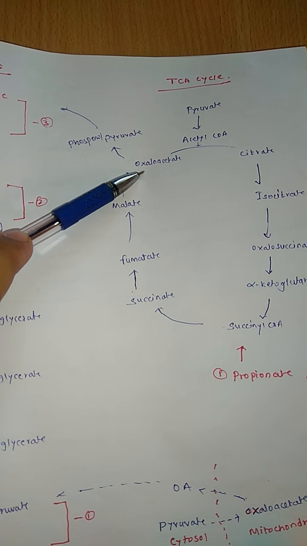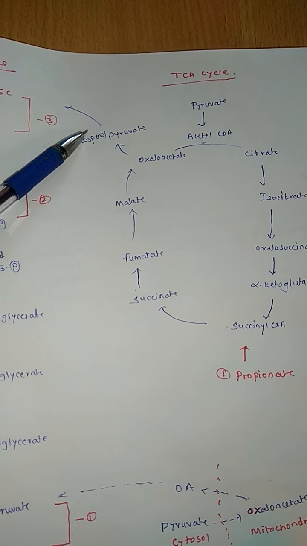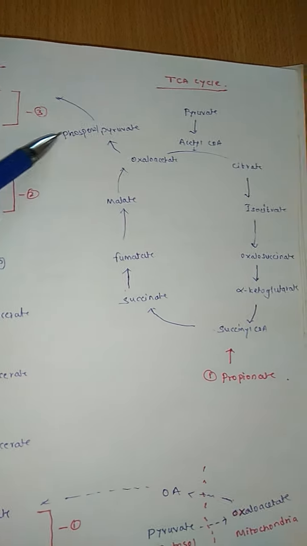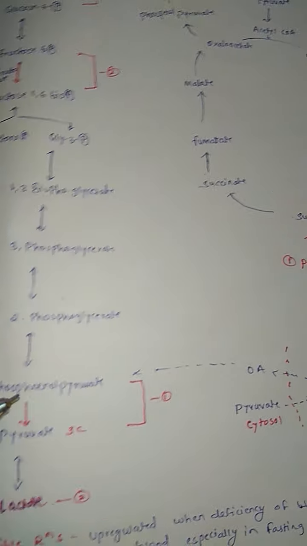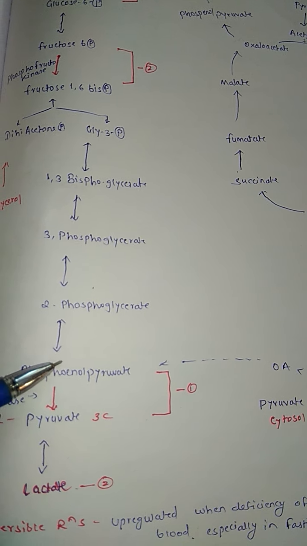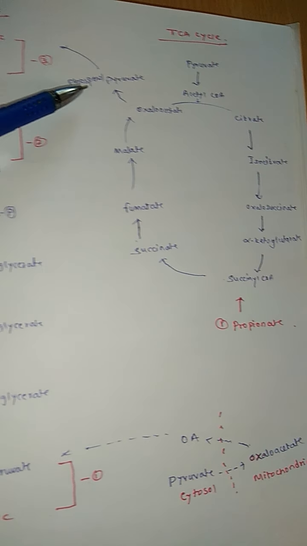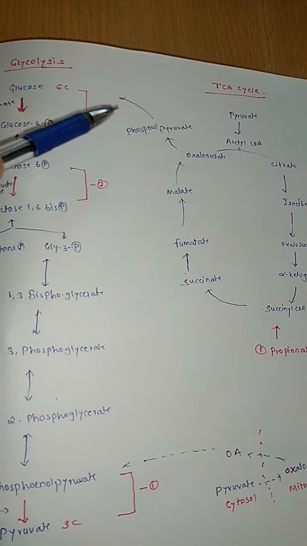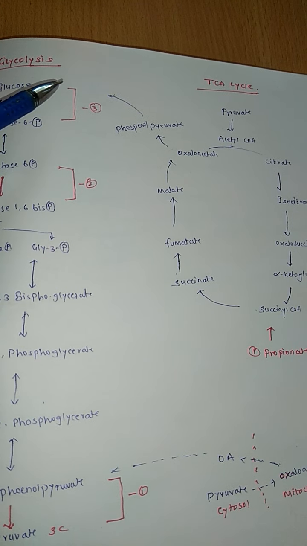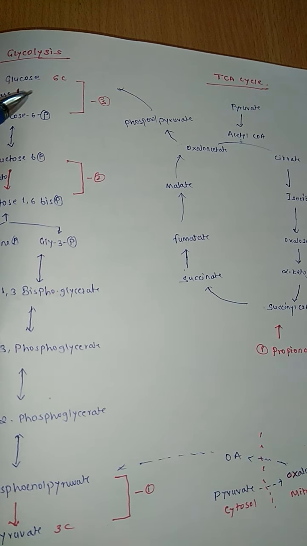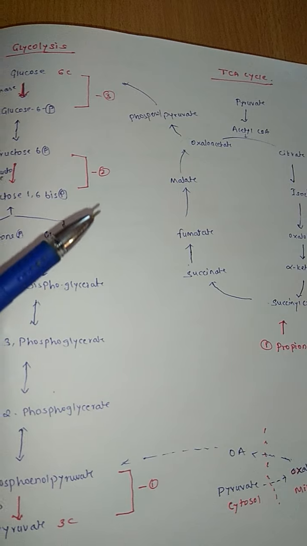This oxaloacetate will get converted into phosphoenol pyruvate. Okay, this phosphoenol pyruvate is seen here. After pyruvate, phosphoenol pyruvate will come, and after conversion of oxaloacetate to phosphoenol pyruvate, this phosphoenol pyruvate will get converted to glucose through reversal of glycolysis.